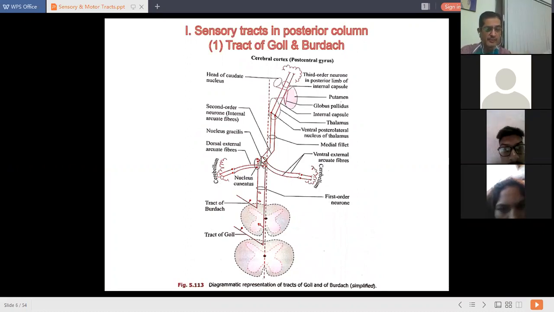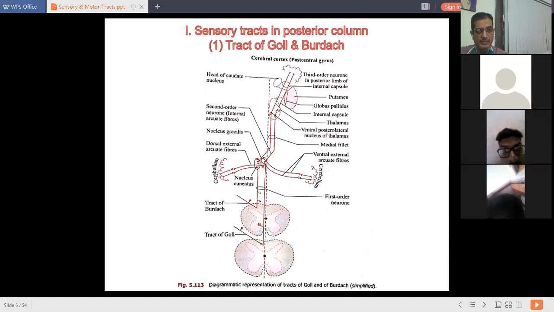So internal arcuate fibers ascend upwards. These are internal arcuate fibers, as shown in this diagram. Before that, they decussate to the opposite side, that is, they cross to the opposite side, and then they ascend upwards and get terminated in the thalamus. They get terminated at the ventral posterolateral nucleus of thalamus, from where the third order neuron begins.